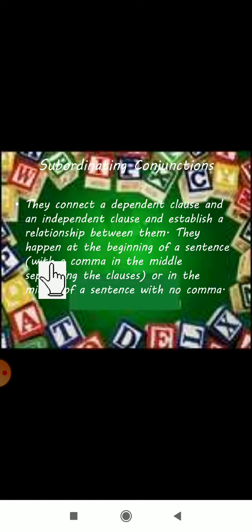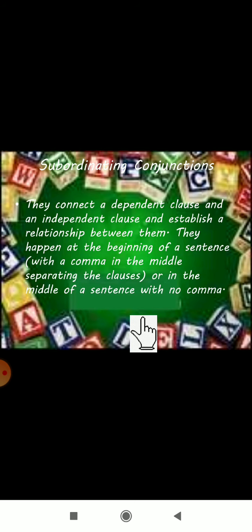They can be at the beginning of a sentence with a comma in the middle separating the clauses, or in the middle of the sentence with no comma. Dependent clause and independent clause means the subordinate clause and main clause. So here we are using them in between, showing the relationship between these two clauses. Got it? So these are called subordinating conjunctions.